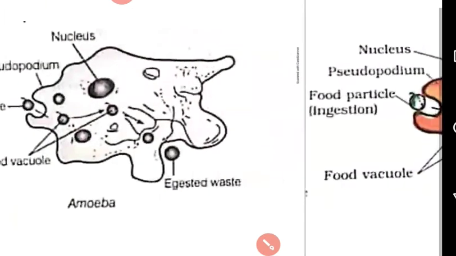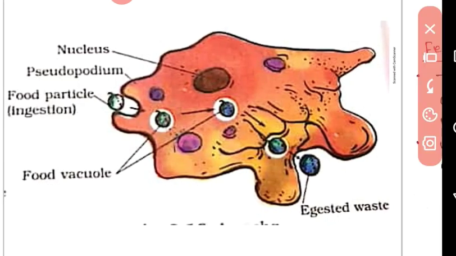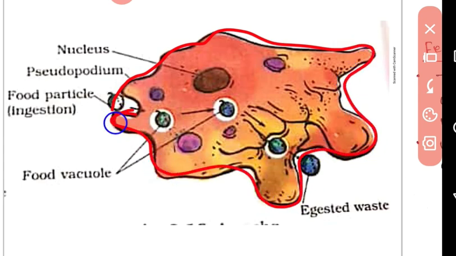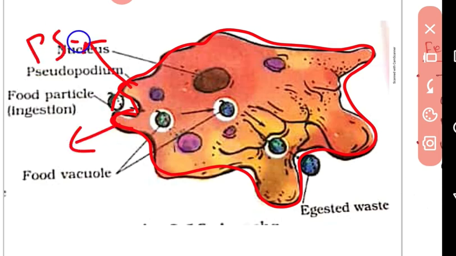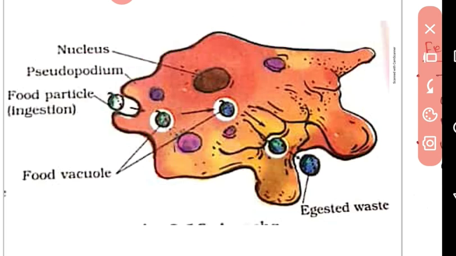Now this is the black and white diagram and this is the colored diagram, where this is the cell membrane, this is pseudopodium, these are two pseudopodia. Next, this is the food particle which is engulfed by this finger like projection. After that the food particle gets digested.